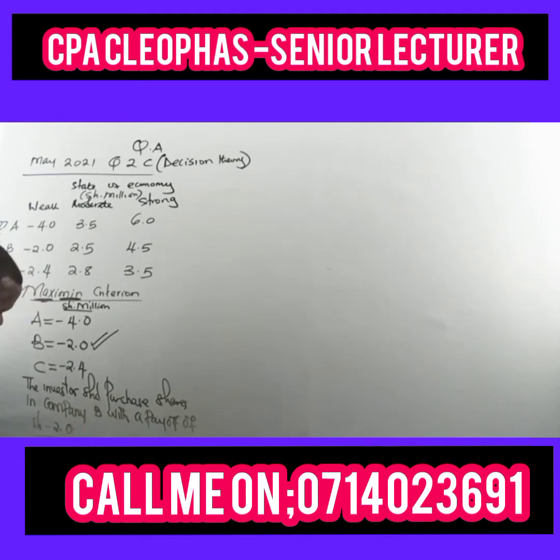This is in brackets, in millions of shillings. It's a loss of 2.0. So shillings and million, you can have it that way.